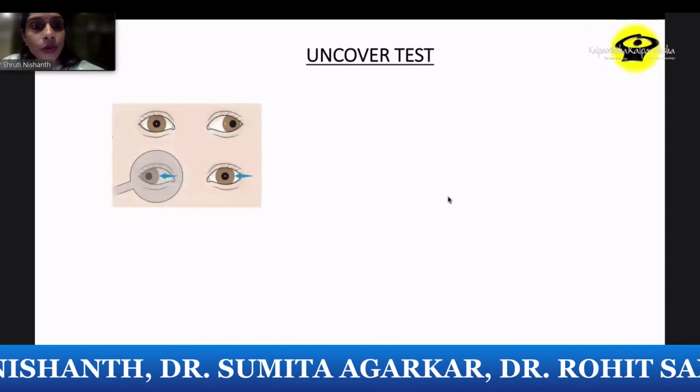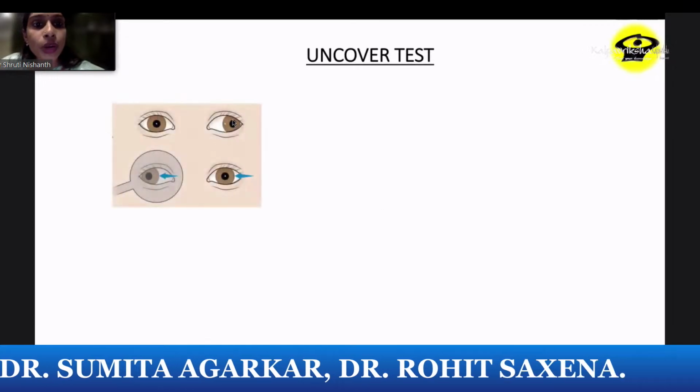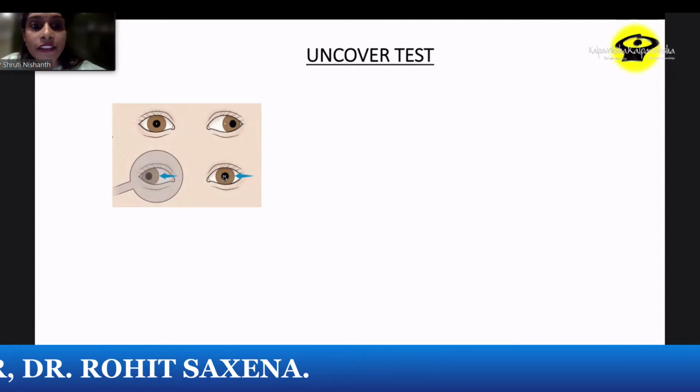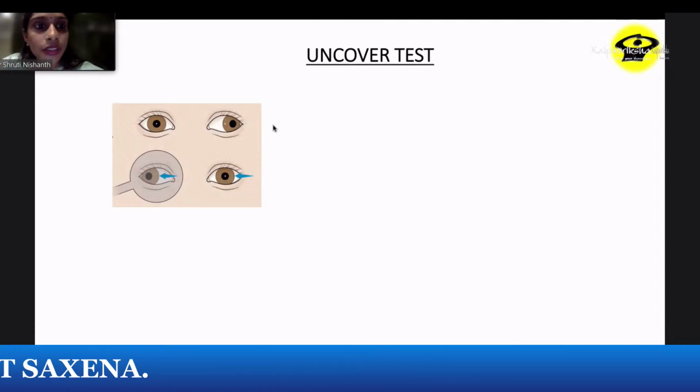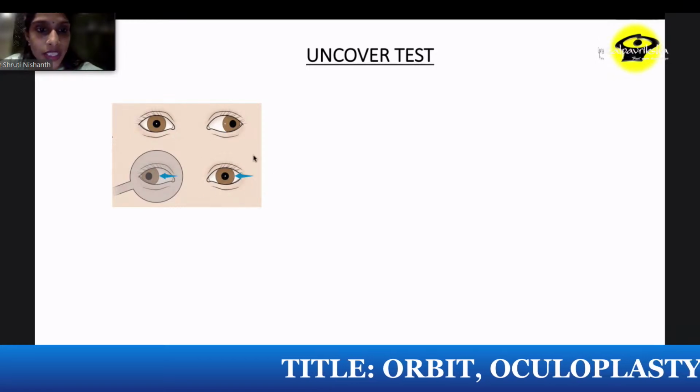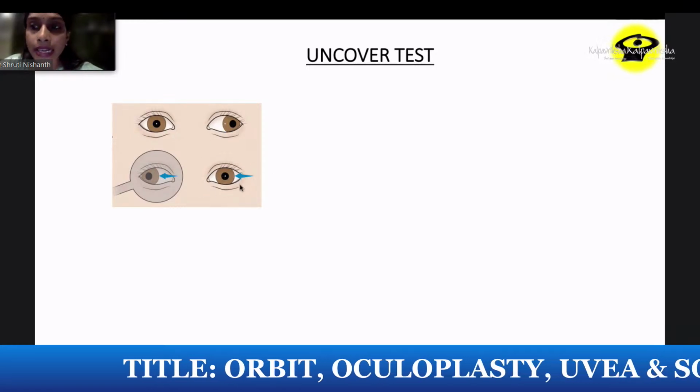So as I was explaining the uncover test, when you have a left squint and you cover the right eye, the left eye takes up the fixation. So here there is a left exotropia. When we cover the right eye, which is the normal eye, the left eye, the squinting eye, takes up the fixation, which shows that there is a clear left exotropia.